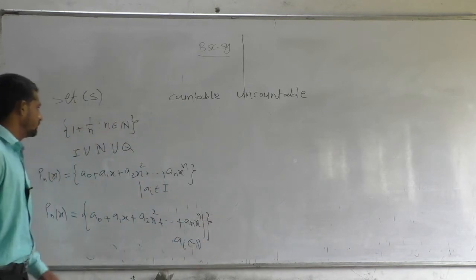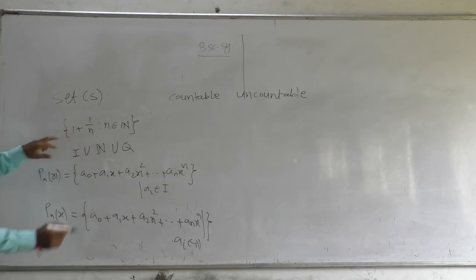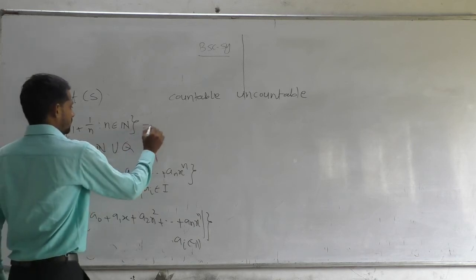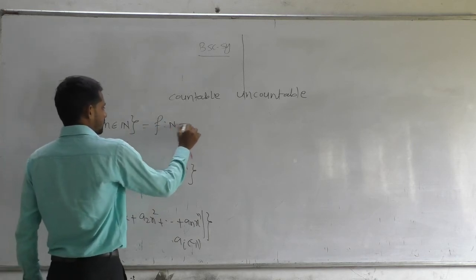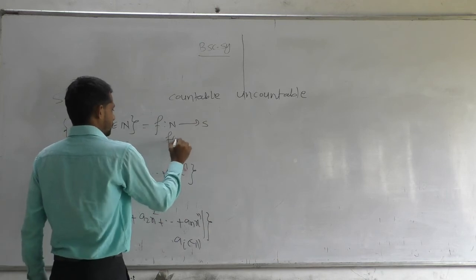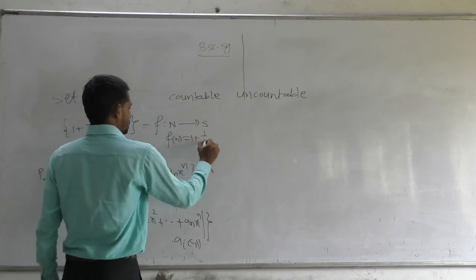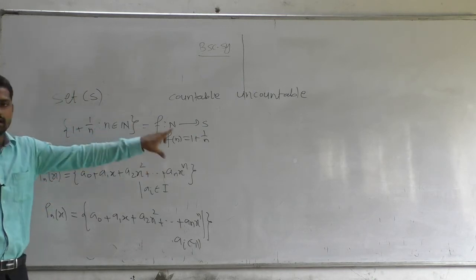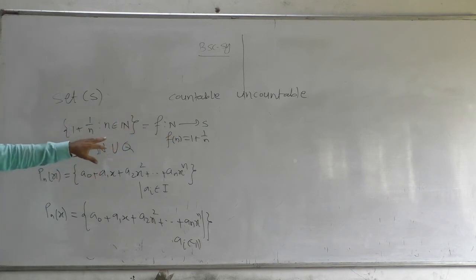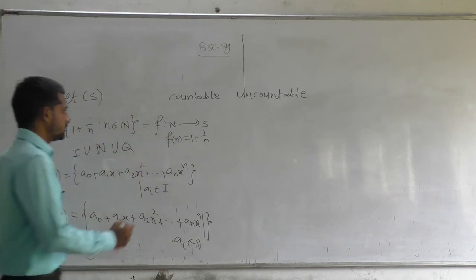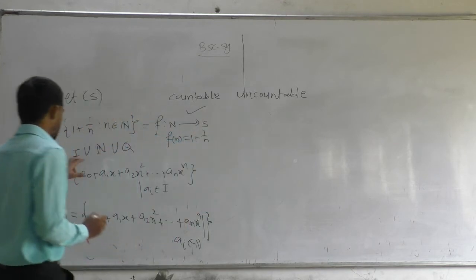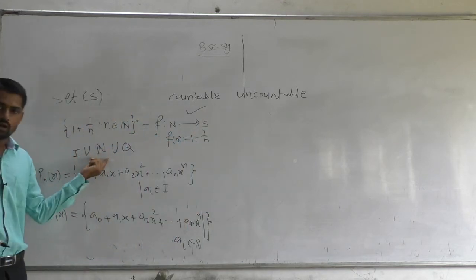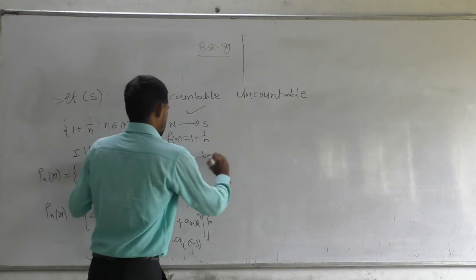Now observe that we can find a function f from N to this set S such that f of n is equal to 1 plus 1 by n. So this function is both one-one and onto. Therefore we can find a function from N to S which is both one-one and onto. Therefore this set is countable. Now this is the union of countable sets. So this is countable.